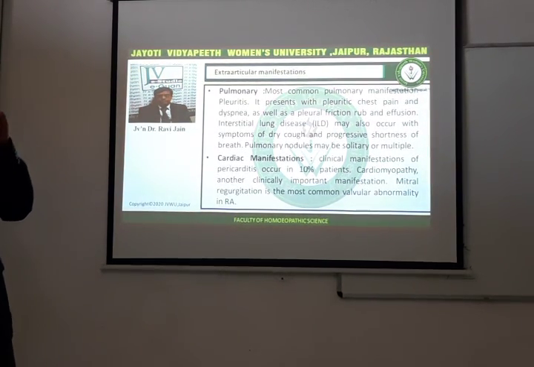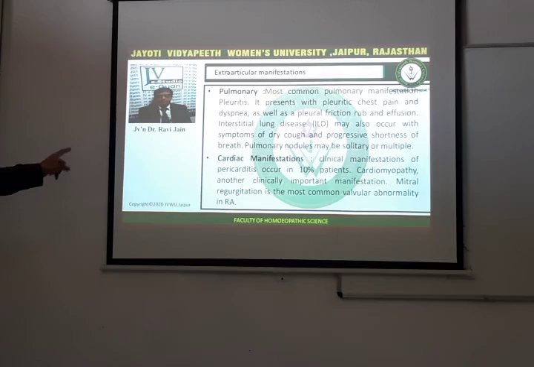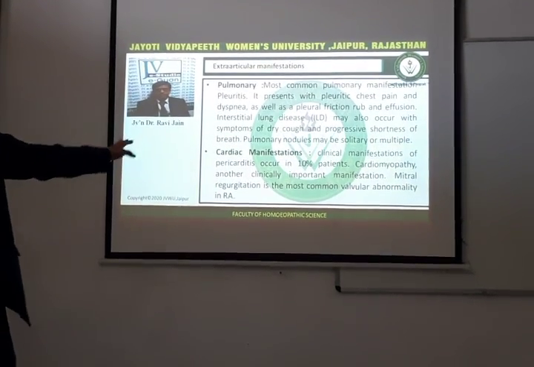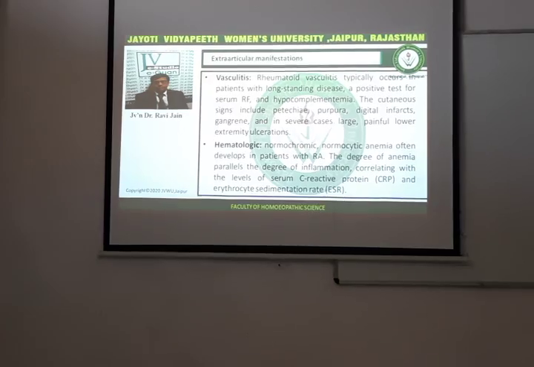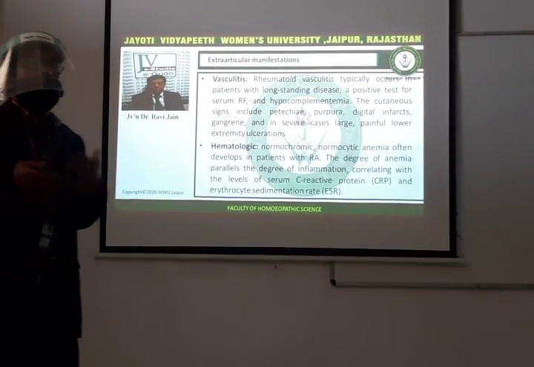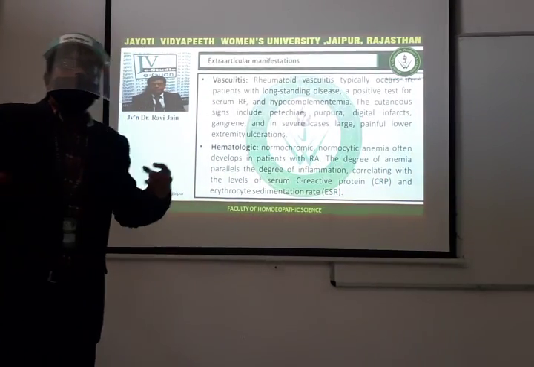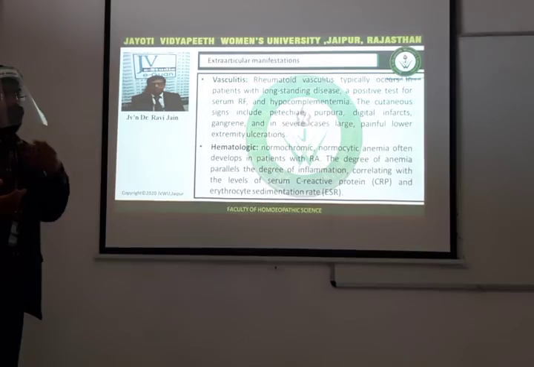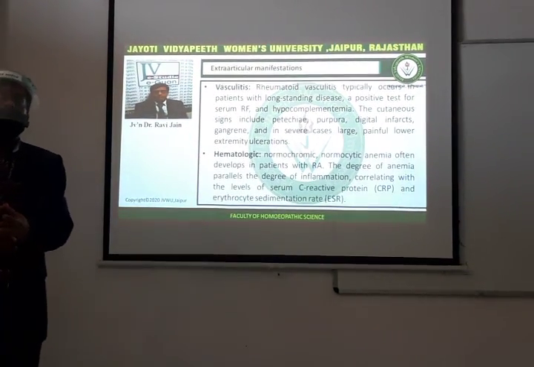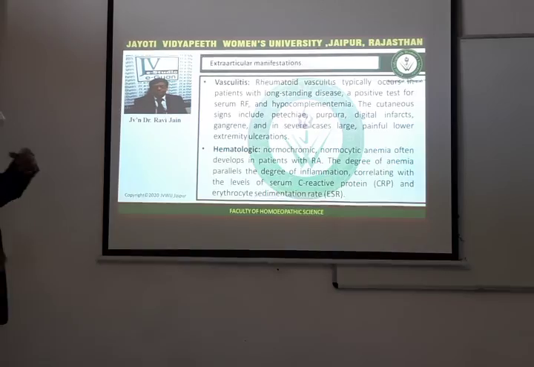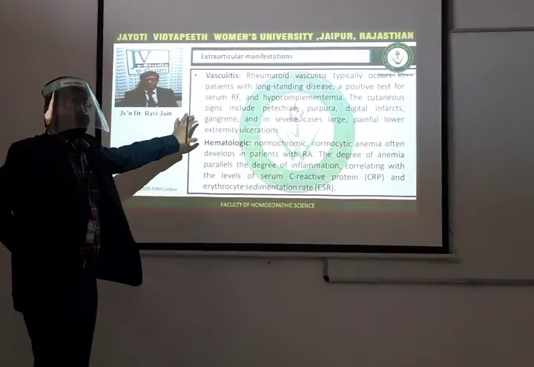Alright, just three things you have to remember. What are the three things? Pericarditis, cardiomyopathy, and mitral regurgitation. Okay. Then we had vasculitis. Vasculitis was resulting in different hemorrhages. We had purpuras, we had ecchymosis, and also we had large painful ulcers.